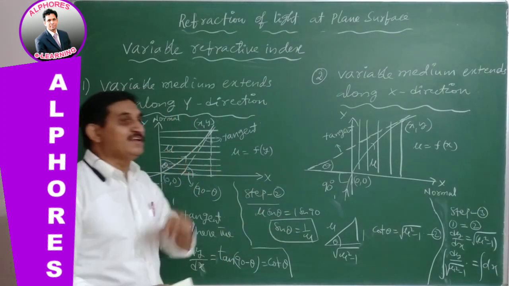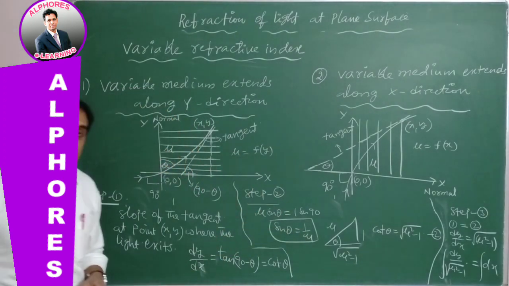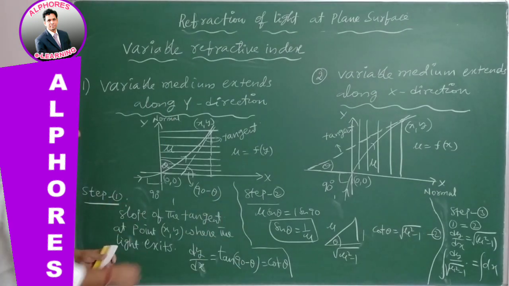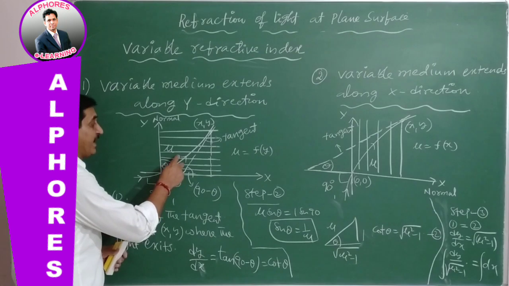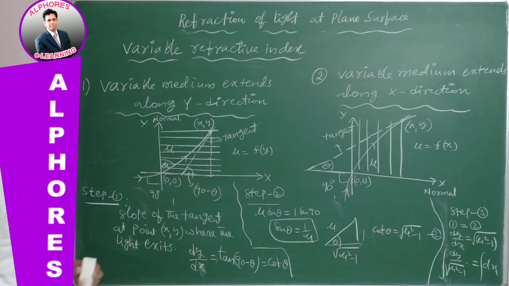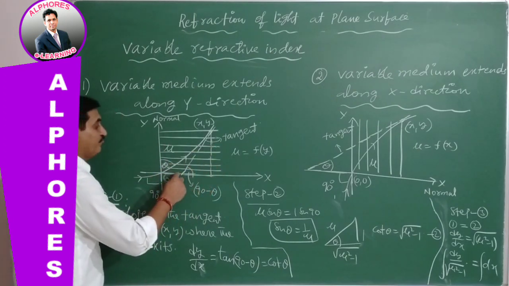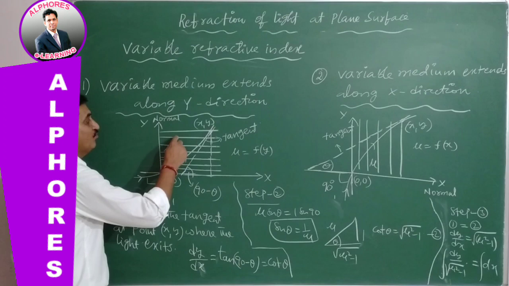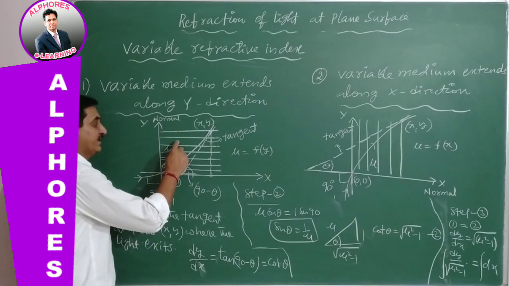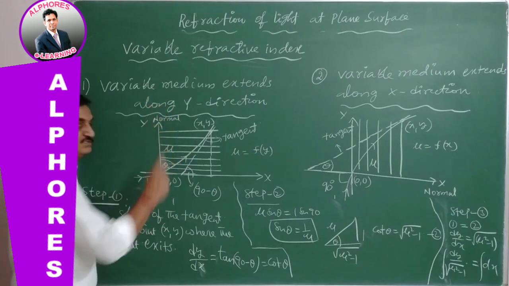Then the material which is a collection or composition of parallel layers. Suppose the medium is a composition of parallel layers which are parallel to the x-axis, then refractive index changes along y direction, because from layer to layer, mu value changes.